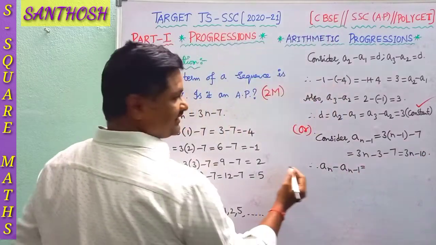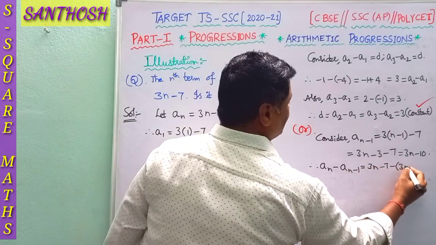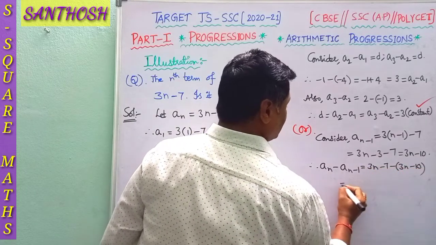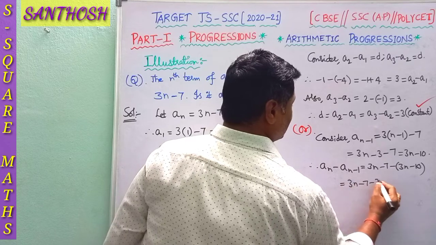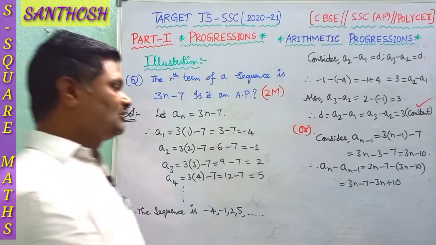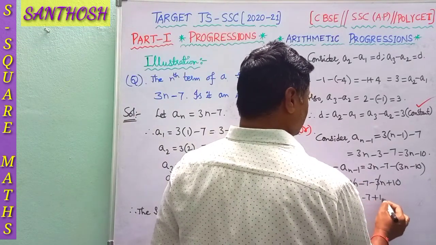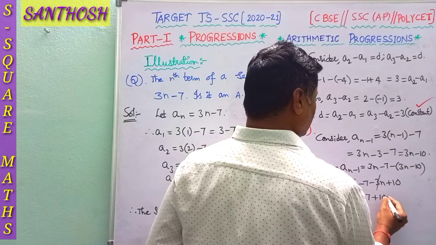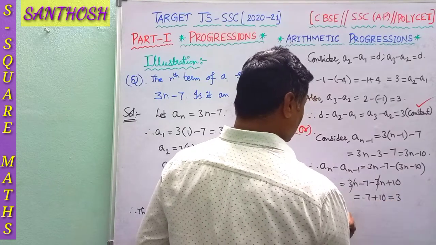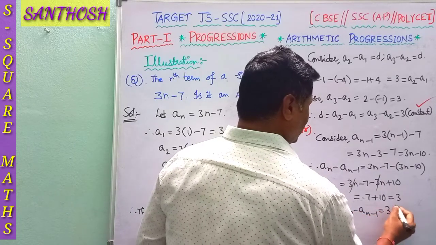So an minus an minus 1 is 3n minus 7 minus of 3n minus 10, that is 3n minus 7 minus 3n plus 10. 3n minus 3n is 0, and finally minus 7 plus 10 gives you 3.